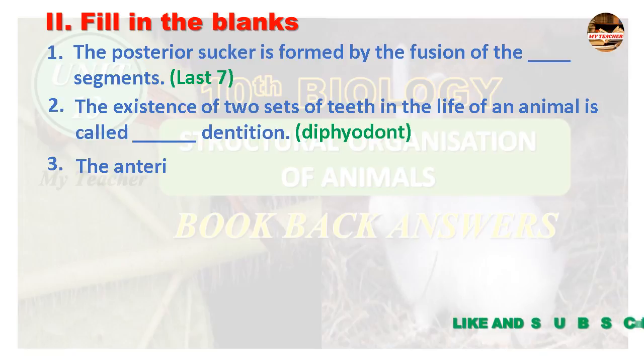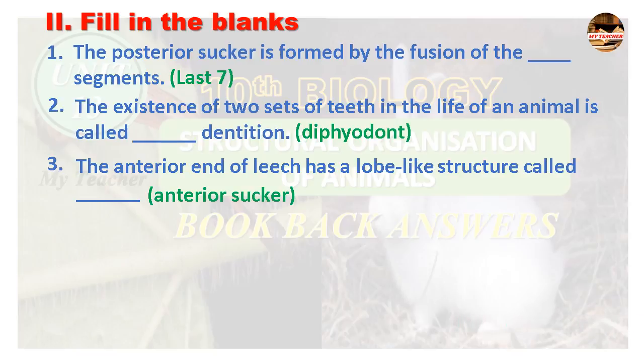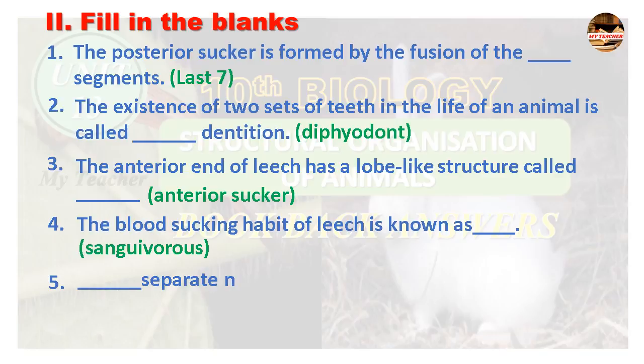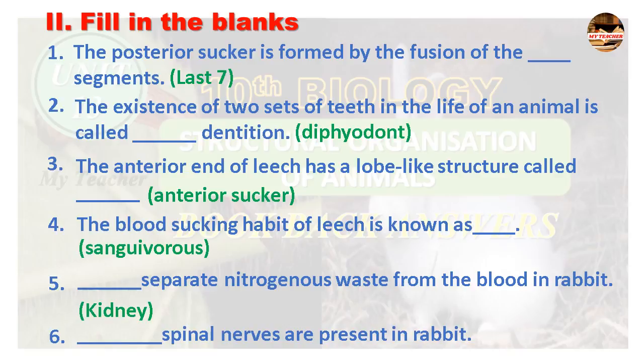Third question, the anterior end of leech has a lobe-like structure called dash. Answer anterior sucker. Fourth one, the blood-sucking habit of leech is known as sanguivorous. Fifth one, dash separate nitrogenous waste from the blood in rabbit. Answer kidney. Sixth question, dash spinal nerves are present in rabbit. Answer 37 pairs.